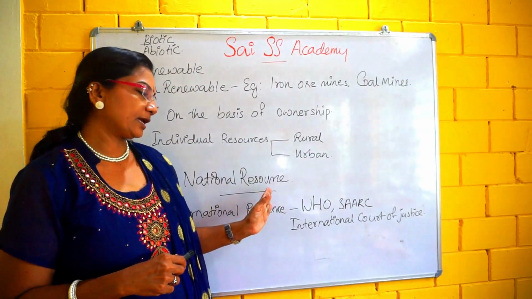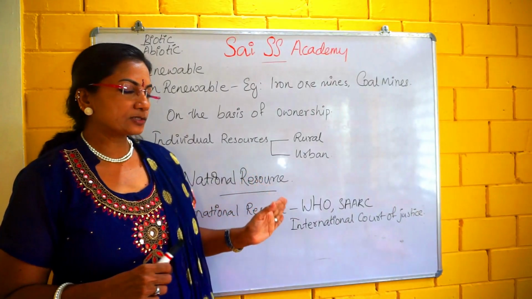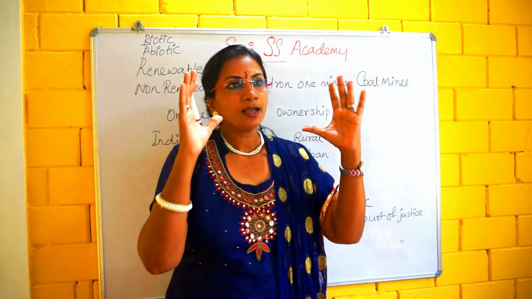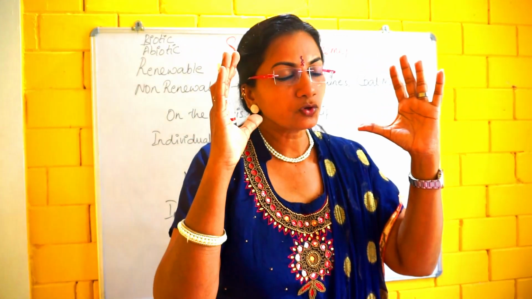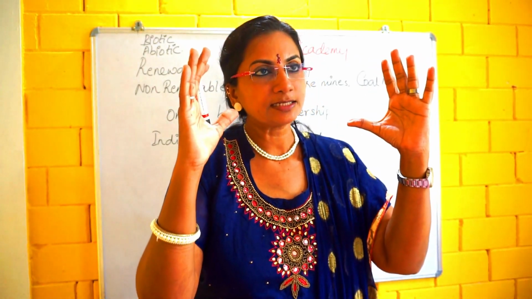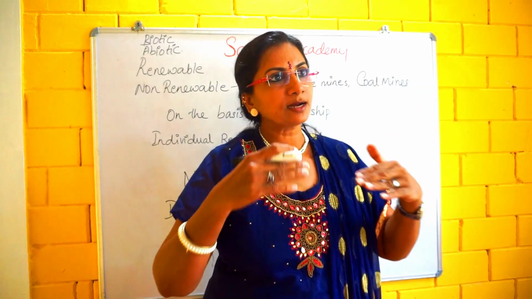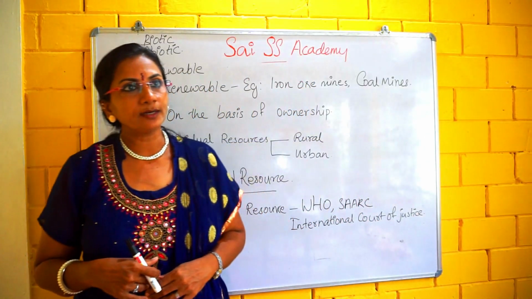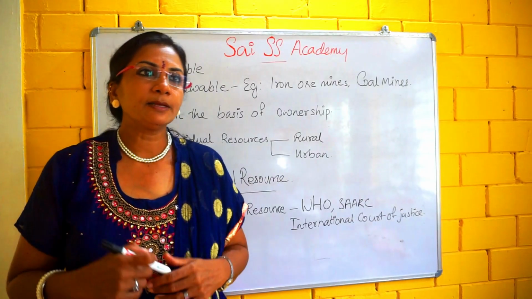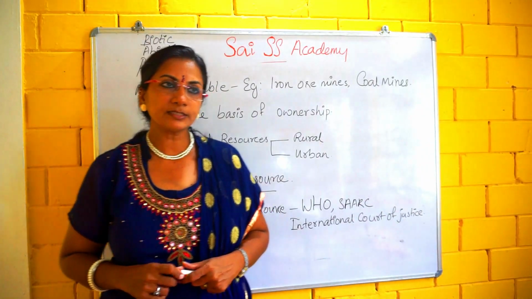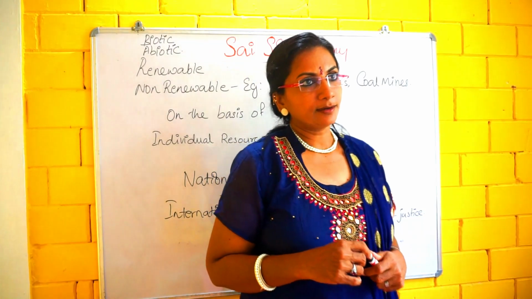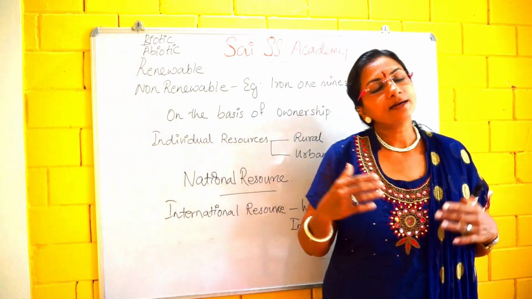We are talking about the national resource. The 12 nautical miles from the seashore, that is 19.2 kilometers, comes under the territorial water and the resources therein belong to the nation. Got it, children? This territorial area comes under the country's jurisdiction.